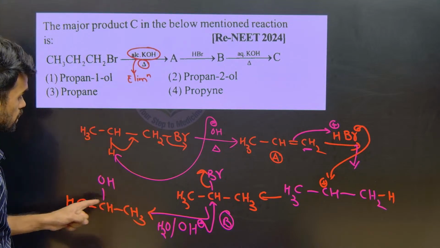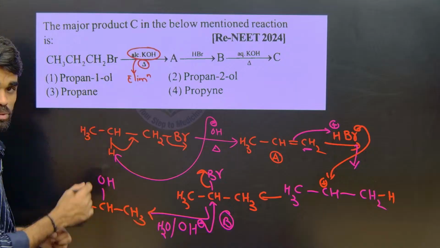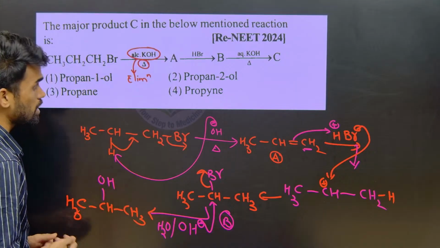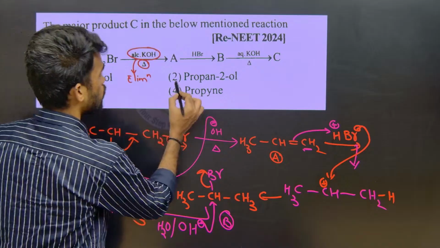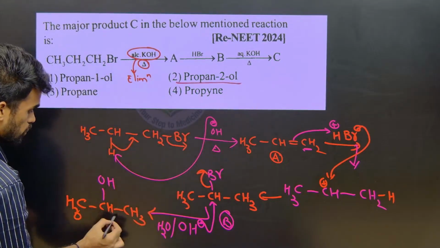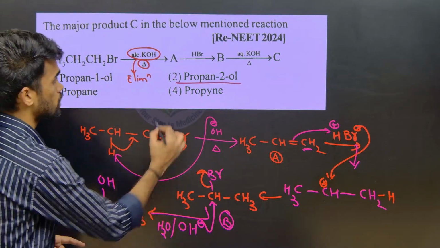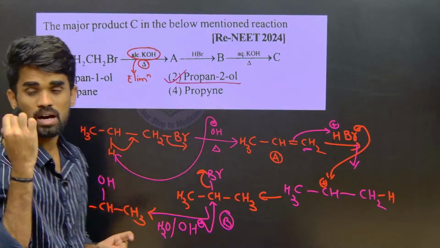So what will you get? Propane with a hydroxy group at the second position, so we can say propane 2-ol, or 2-propanol. This will be your perfect answer for this question.